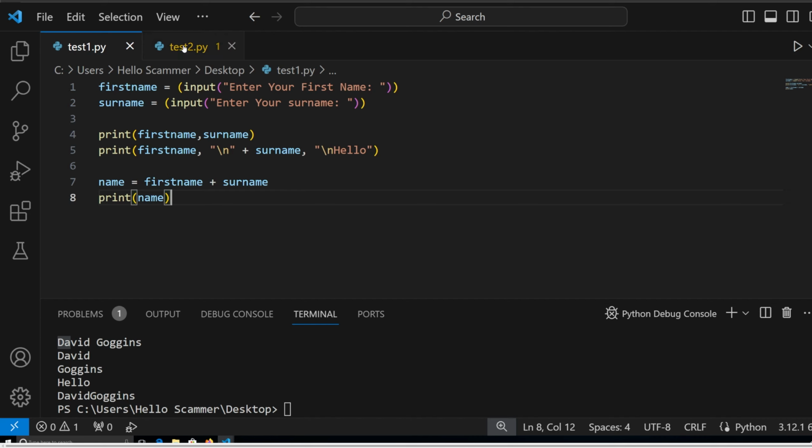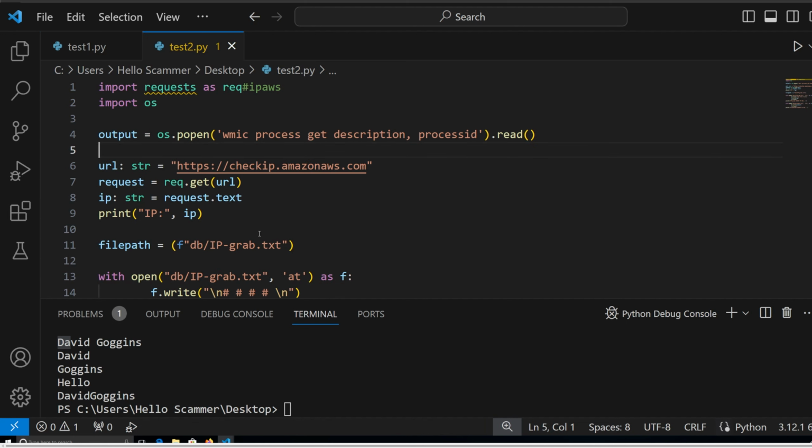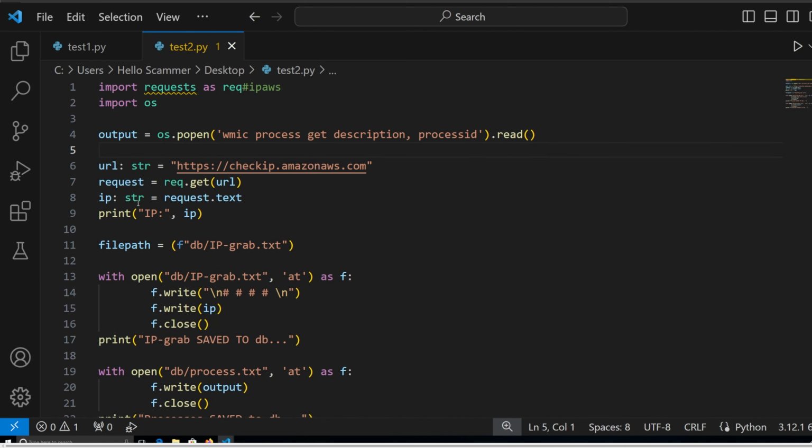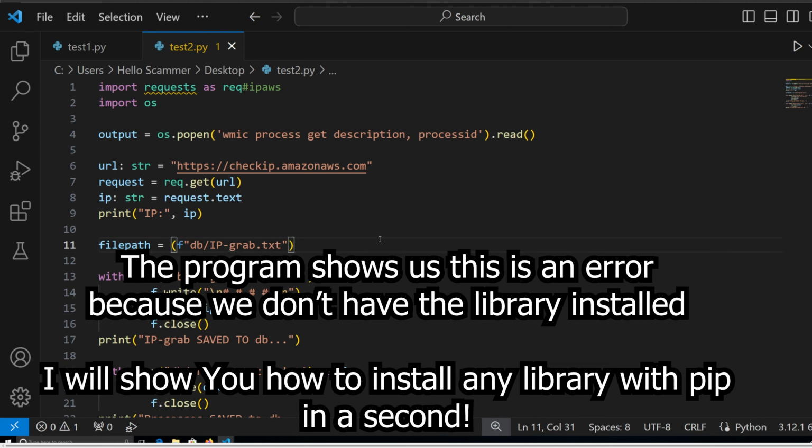Now, something I want to show you next is another code I have written. This is more specialized for cybersecurity, and this is a program. As you can see, we got a little error, which I'll show you how to solve as well. It's very easy to solve. Now we might get another error as well because I don't have a folder DB, and I want to see if it'll create the folder or not. I don't think so.